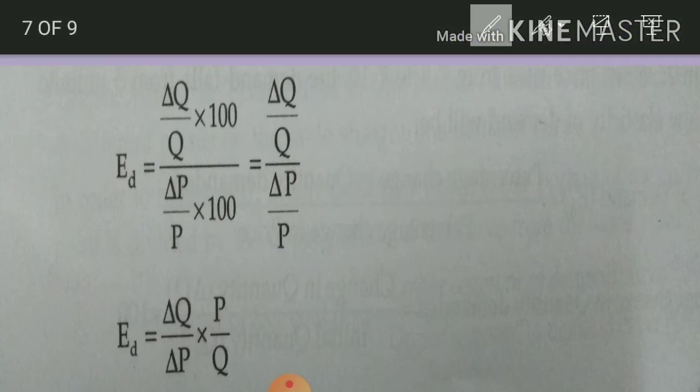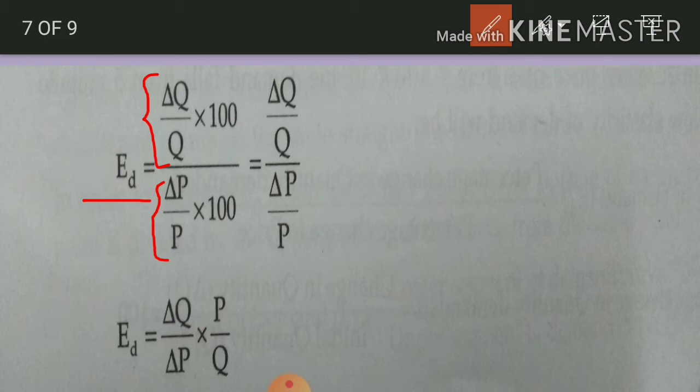So you can see that when we put all the values as we have seen earlier, we get this term. The numerator shows percentage change in quantity demanded, that is delta Q upon Q multiplied by 100, and the denominator shows percentage change in price of that commodity.